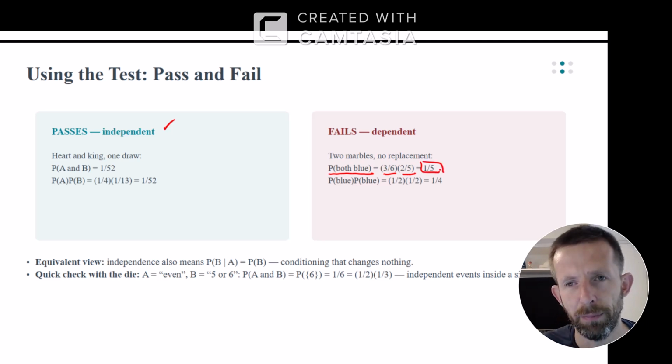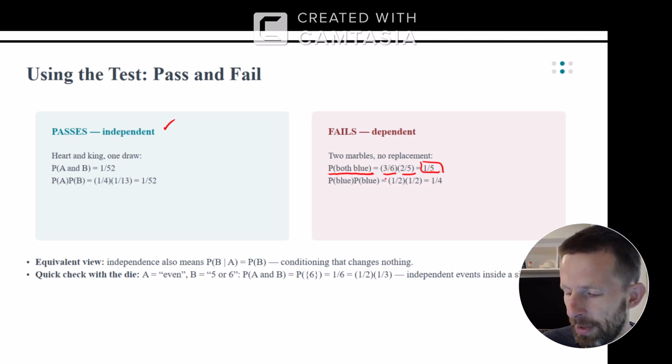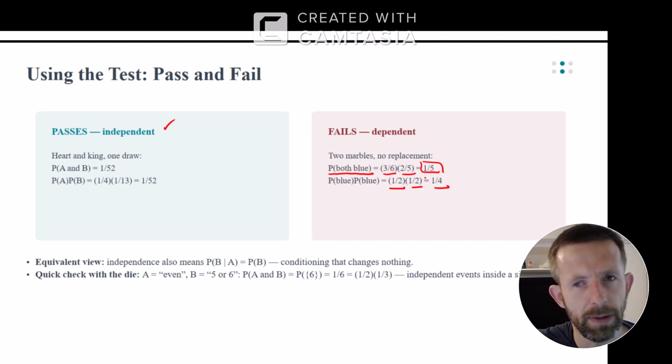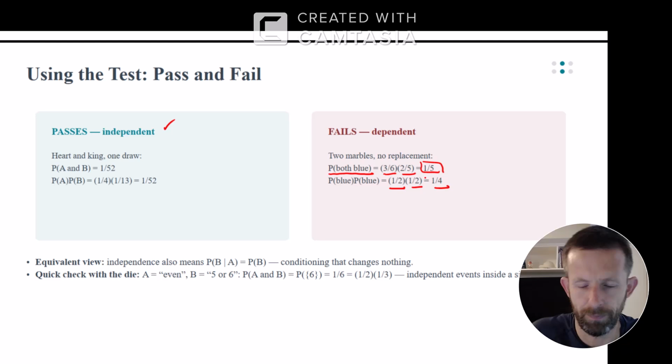But the probability of a blue marble and a blue marble, just as I pull marbles, if I pull a marble out, the probability that it's blue is 1/2 times 1/2, which is 1/4. So those two things are not the same. So kind of intuitively, I know that if I pull out a red marble or a blue marble, it's going to change the makeup of the bag, and it's going to affect whatever I pull next.